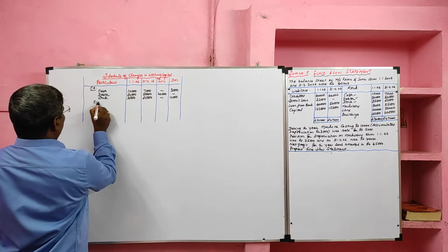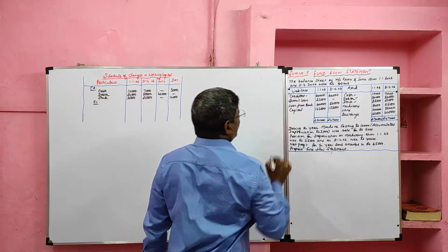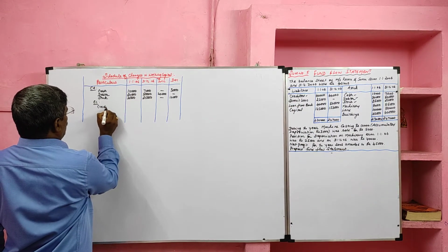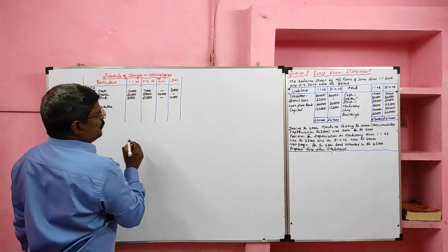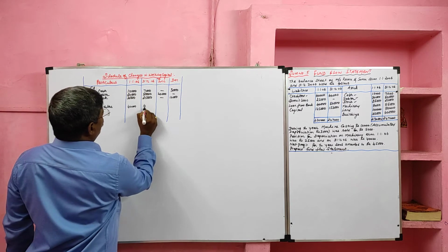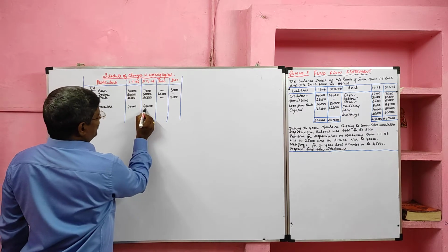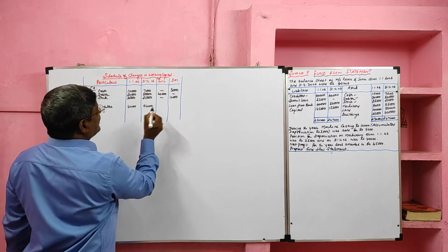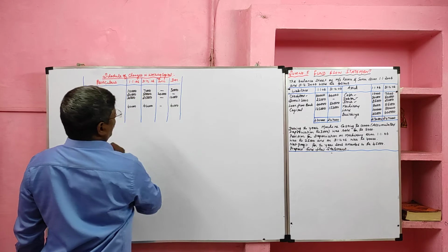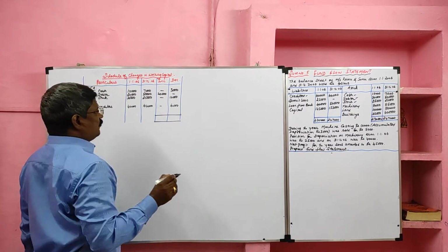Then we will take current liability. Here only one item, creditor, is a current liability. Creditor's opening balance 40,000, closing balance 44,000. So creditor is a liability. Liability value increases, which will decrease our working capital. Now we are going to find the net increase or decrease in working capital.